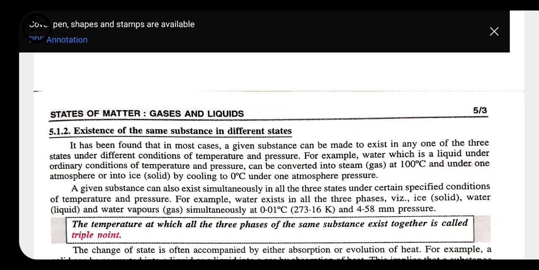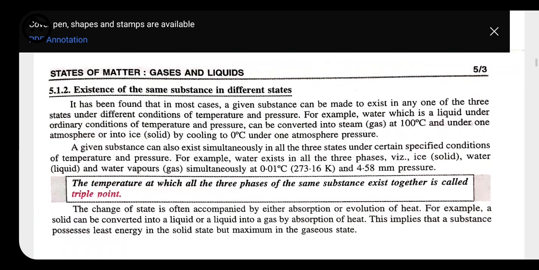The temperature at which all three phases of the same substance exist together is called the triple point, because at that temperature water can exist in the liquid, gaseous and solid states. This state in which all three forms can coexist is called the triple point.